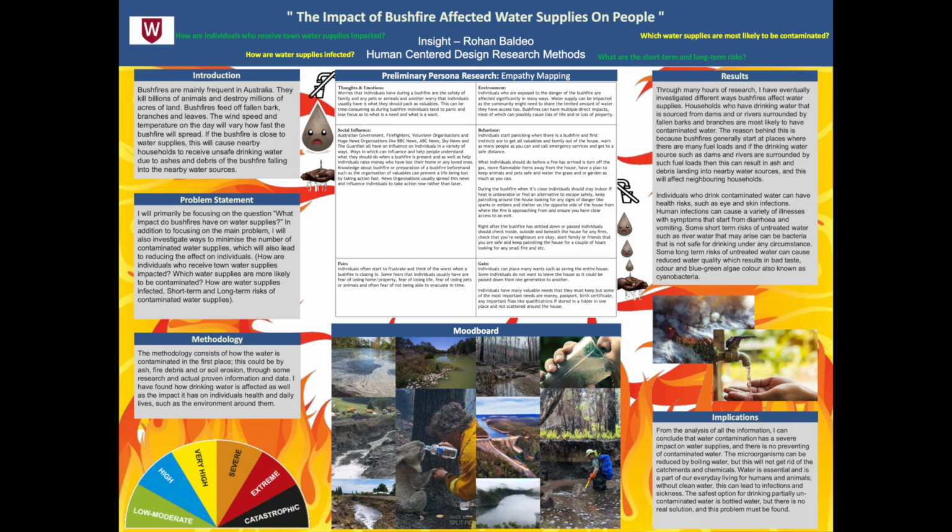From the analysis of all the information, I can conclude that water contamination has a severe impact on water supplies, and there is no preventing of contaminated water. The microorganisms can be reduced by boiling water, but this will not get rid of the catchments and chemicals. Water is essential and is part of our everyday living for humans and animals. Without clean water, this can lead to infections and sickness. The safest option for drinking partially uncontaminated water is bottled water, but there is no real solution and this problem must be found.